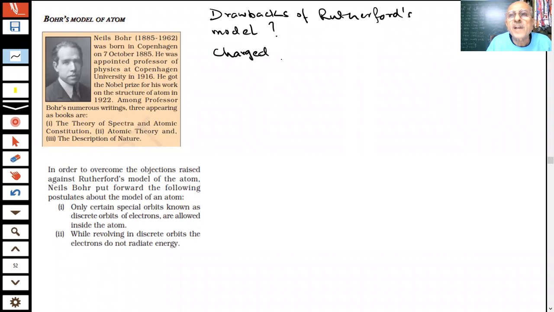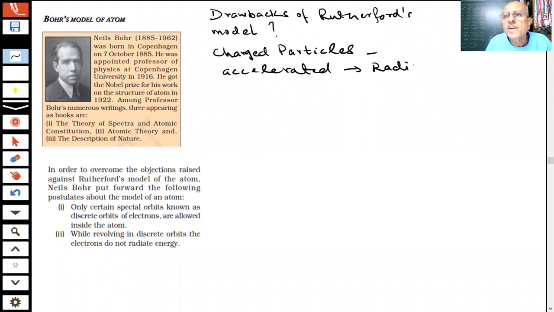Students, we already know Maxwell's discovery in physics. He said that if charged particles are accelerated, what will happen if they are moving, student? Charged particles during acceleration will radiate energy. They will radiate energy, students. And what will be the result of this? This is your nucleus. If the electron is orbiting around it, it will start radiating energy because it is a charged particle.